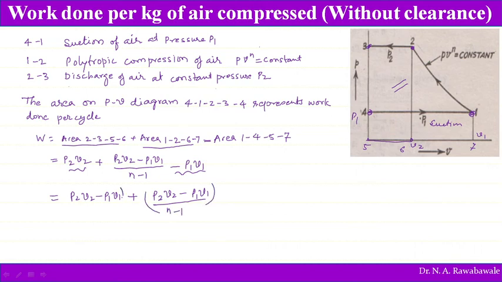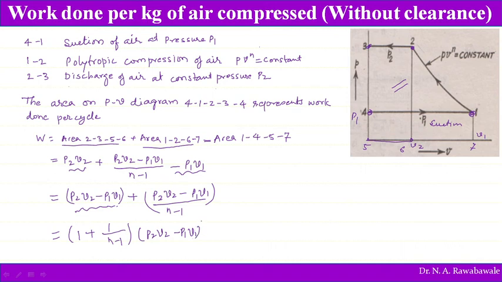In this numerator, P2 V2 minus P1 V1 is common, so taking it common, what remains in the bracket is 1 plus 1 divided by n minus 1.